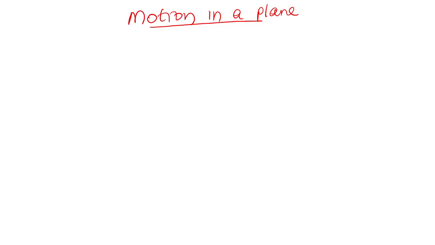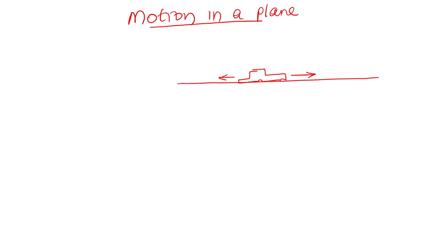So what do you mean by motion in a plane? Motion in a straight line we have studied. This is motion in a plane. Motion in a straight line, the second chapter, means that there is a straight road. The object may be moving either forward or backward along a line. That is motion along a line. But this chapter is dealing with the motion in a plane.